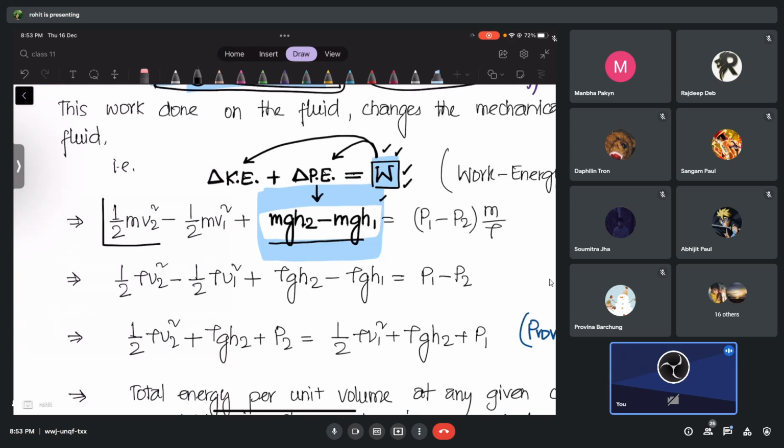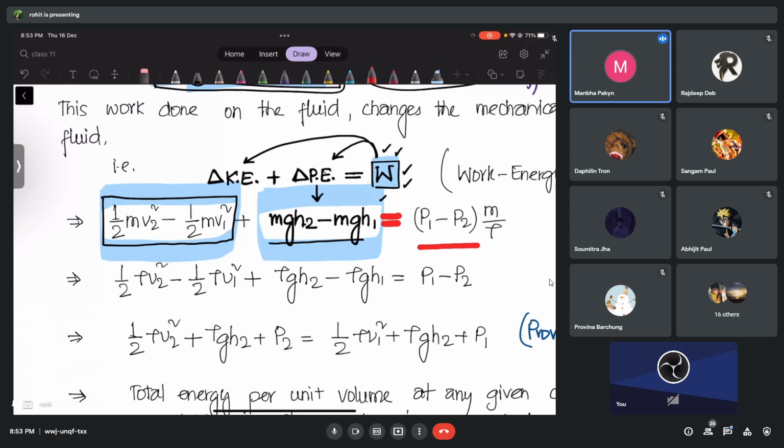Similarly for kinetic energy, do you understand, guys? This is the change in kinetic energy or not? Yes, sir. And I think we can understand, right? They are not the same velocities there. So this is the change in kinetic energy, and that's the change in potential energy. Must be equal to what, guys? What we have learned. Must be equal to work done. And work done, we have already shown you this much, right, guys?